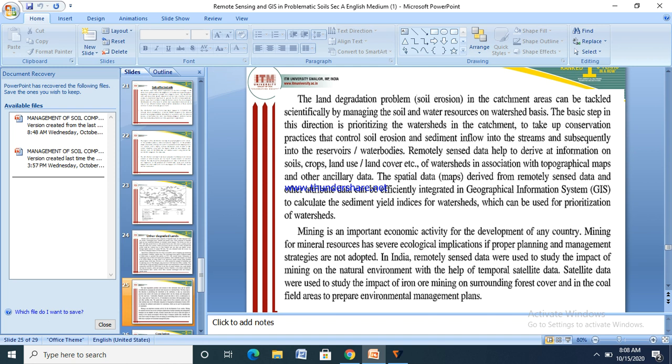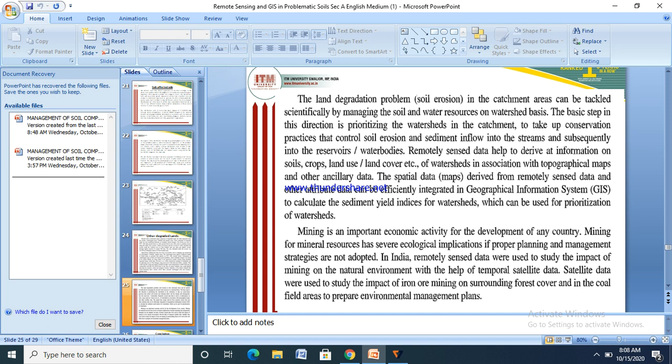Remote sensing data help derive information on soils, crops, land use and land cover of the watershed in association with topographic maps and other auxiliary data. The spatial data maps derived from the remote sensing data and other attribute data can be efficiently integrated in a geographical information system to calculate the sediment yield indices for the watersheds, which can be used for the prioritization of watersheds.